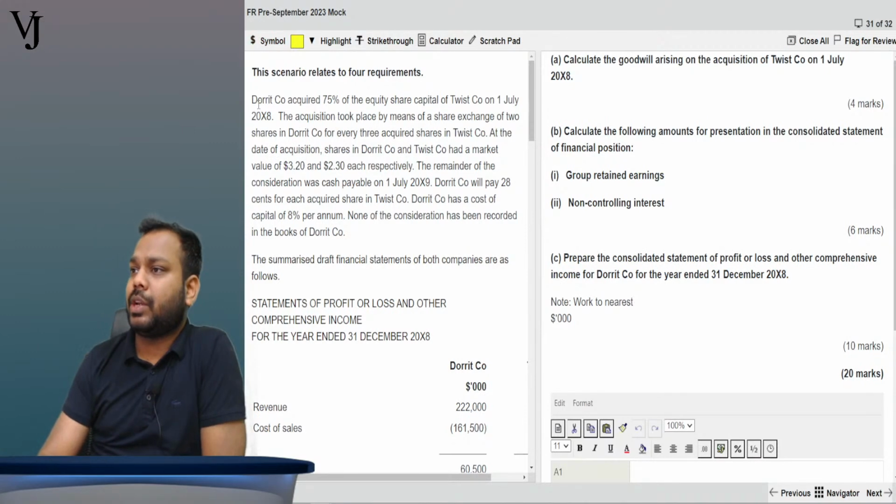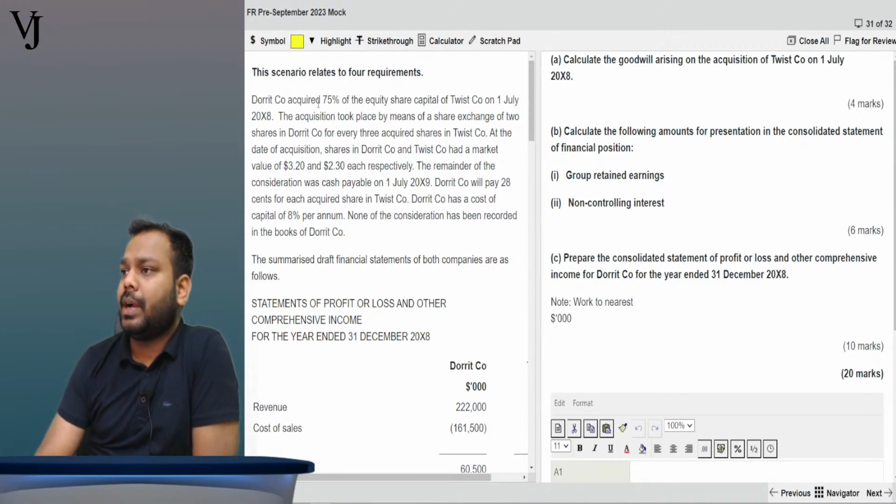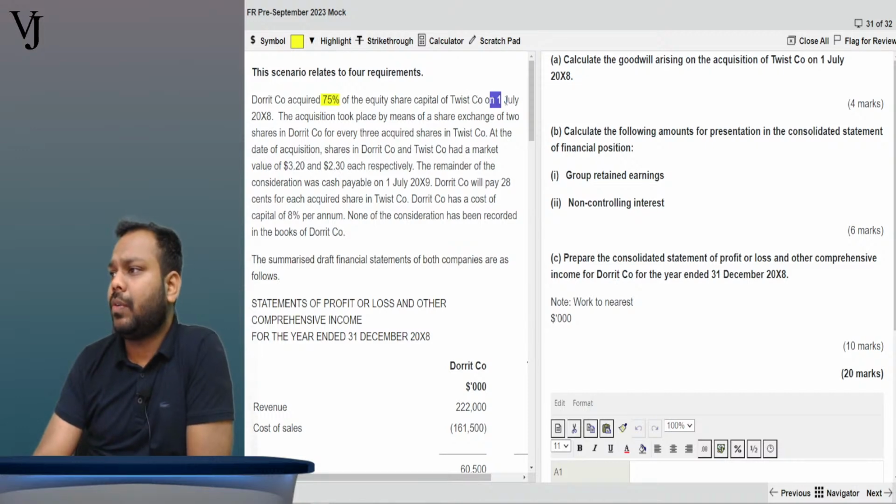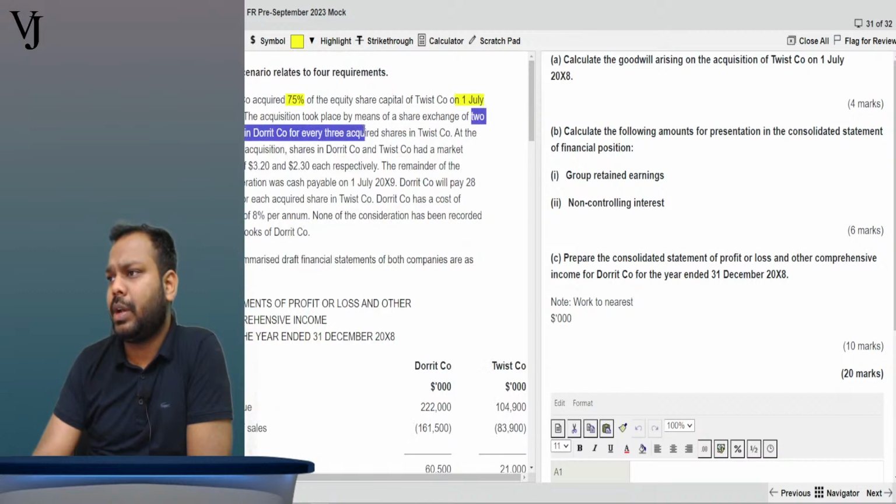So let's read the question. Dorrit company acquired 75% of the equity share capital of Twist company on 1st July 2008. The acquisition took place by means of a share exchange of 2 shares in Dorrit for every 3 shares acquired in Twist company.